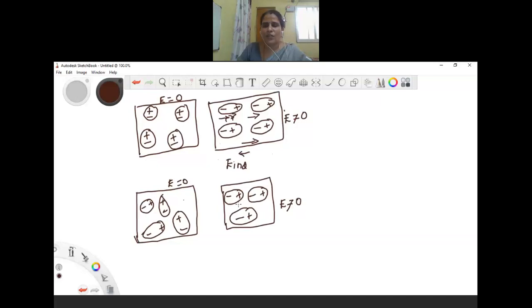Even though polar molecules already have permanent dipoles, they get polarized in the presence of an external electric field. In the next topic, let us discuss the extent of polarization and what will happen when we place the polarized dielectric in an external electric field.